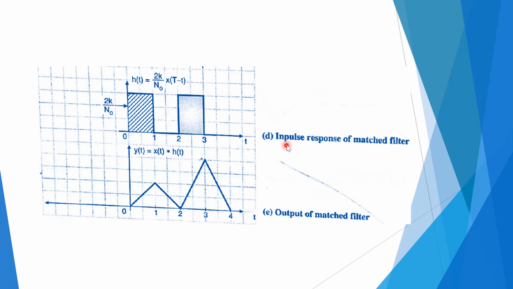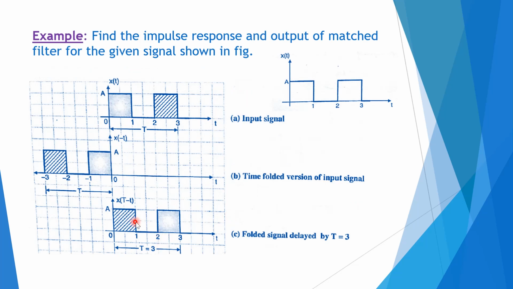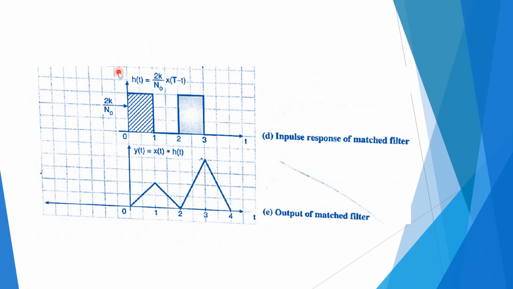Now if you find the impulse response of the match filter, h of t is equal to 2K divided by N0 times x of T minus t. So if you compare with the previous one, it is the same signal but the amplitude is changed now. The amplitude is 2K divided by N0, that is nothing but h of t. Now the last one, that is output of a match filter.